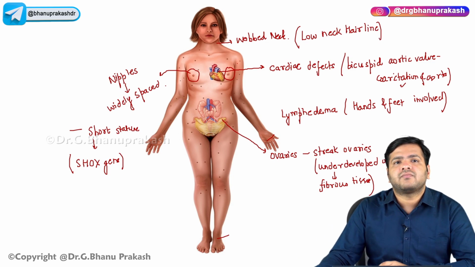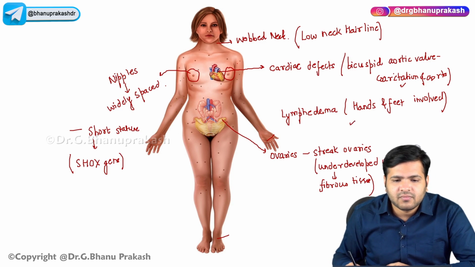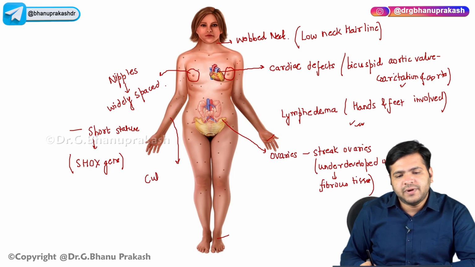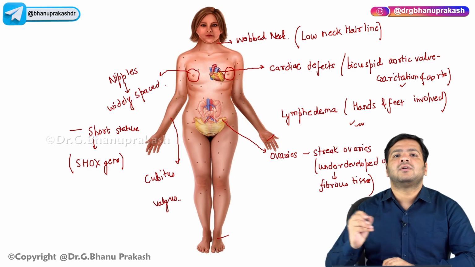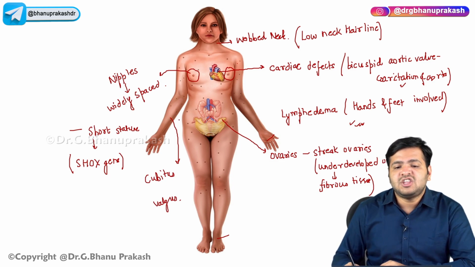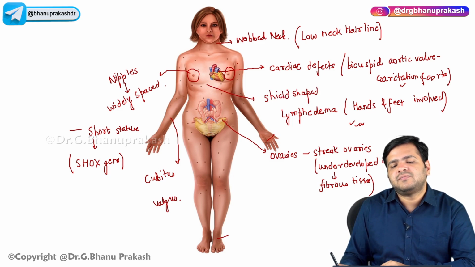Now, you can also see, yes, the cubitus valgus, right, cubitus valgus, and there is something which is called the shield shaped chest.